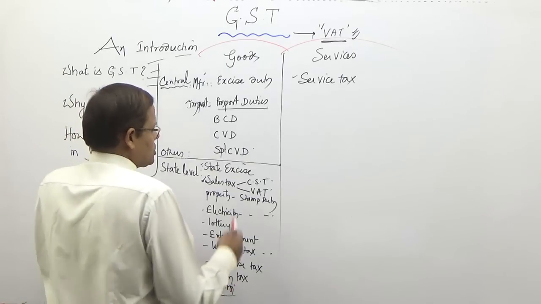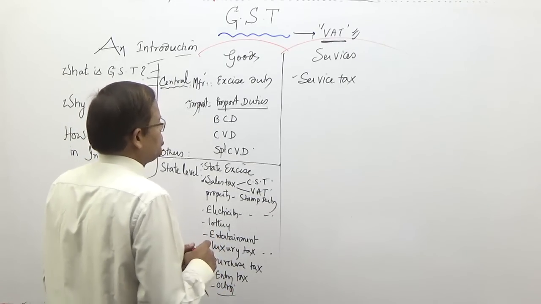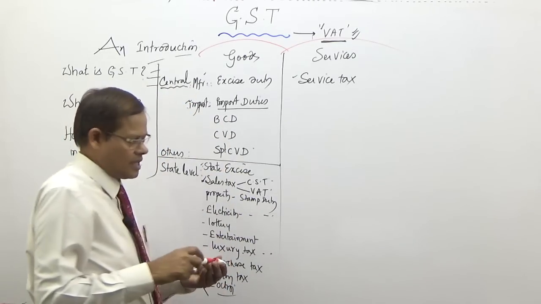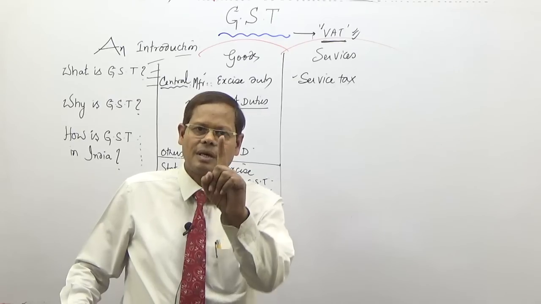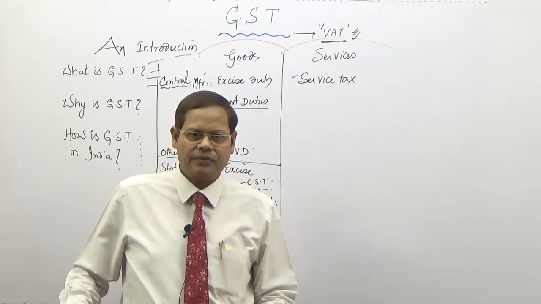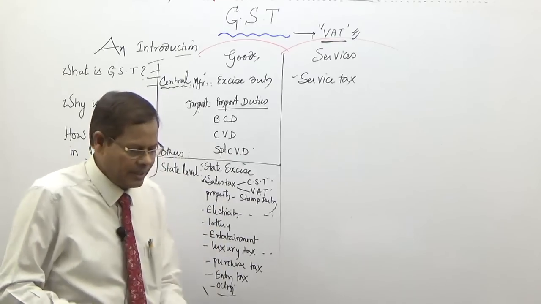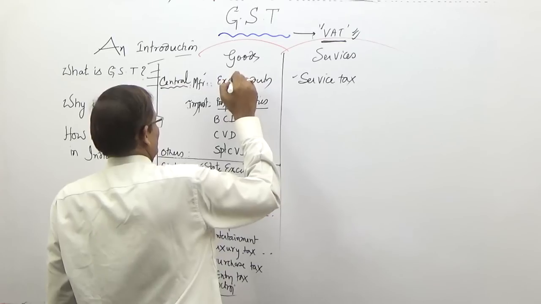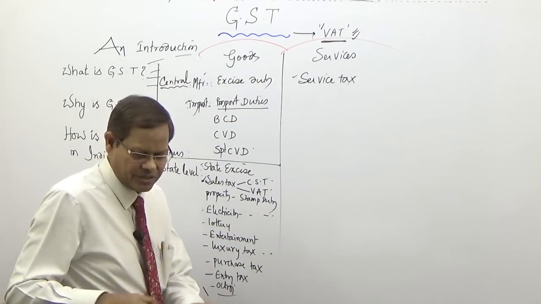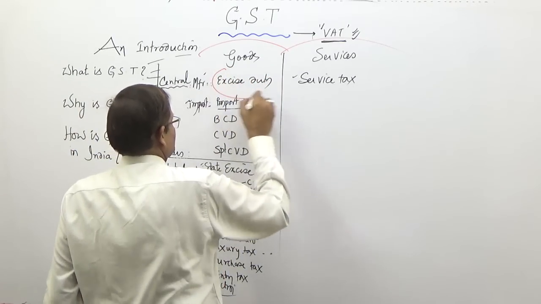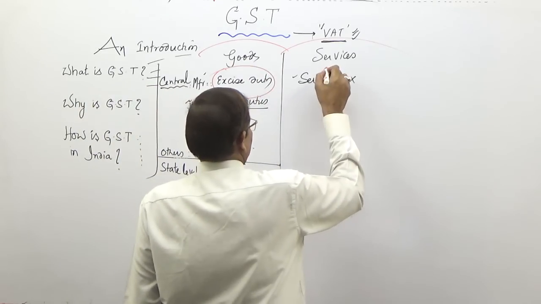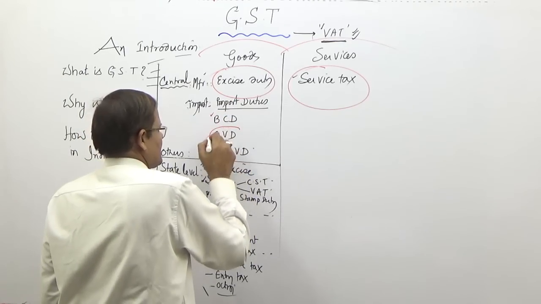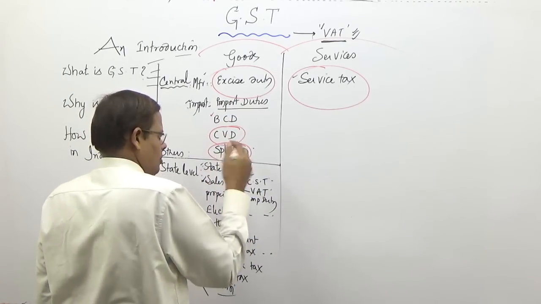Under GST, most of the taxes are subsumed. Subsumed means merged under one thing. See, all the taxable events are subsumed under one single concept, supply. Now there is no manufacture, there is no sale, nothing. And secondly, the taxes, for example, excise duty on manufacture, this is no more, this is subsumed. Service tax on services, this is subsumed. Import duty, BCD is there, but CVD is subsumed. Special CVD is subsumed, no more.